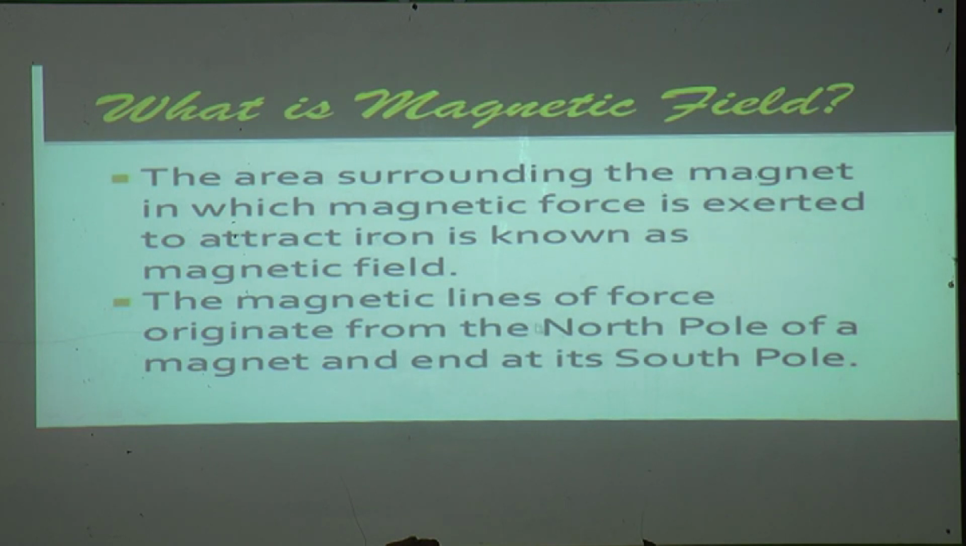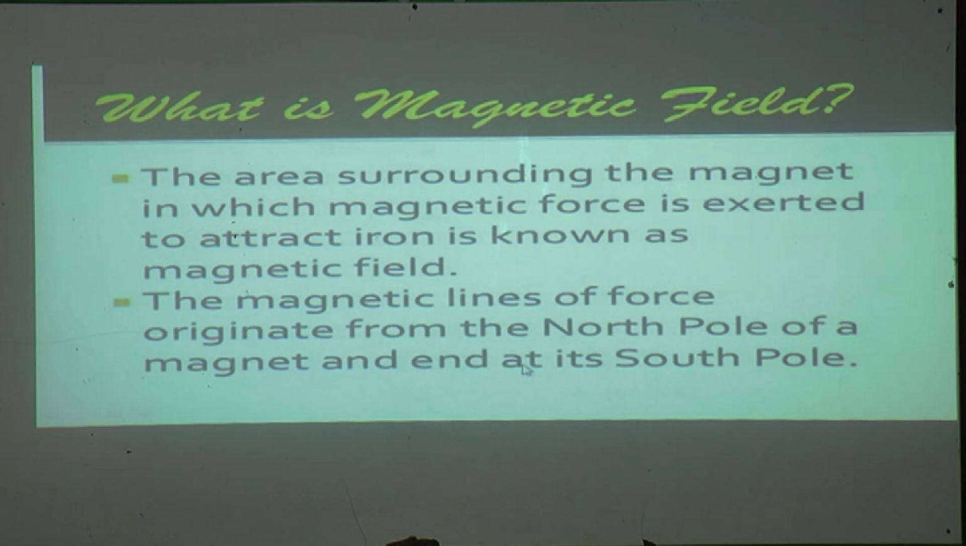Now, the magnetic lines of force originate from the north pole of a magnet and end at the south pole. So not only is there a particular area surrounding this magnet, but there are also magnetic lines of force originating from the north pole of a magnet and ending at the south pole of the magnet.